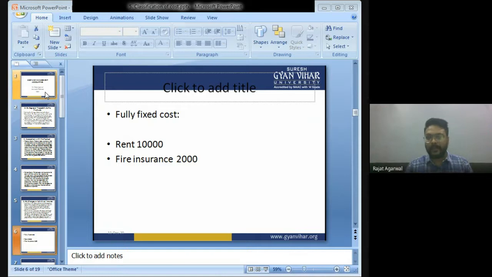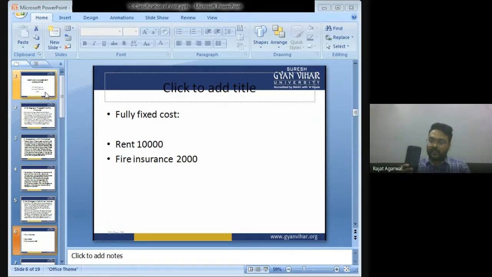For example, I am manufacturing mobile phones. To manufacture these mobile phones, I have taken a factory on rent. The rent is 1 lakh rupees. Now, bachcho, if I manufacture one mobile phone in a month, I will have to pay 1 lakh rupees rent.